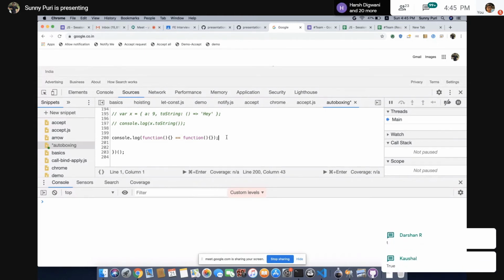Guys, answer. If you are stuck somewhere, let me know. Four true, almost four false. True. Okay, we'll see. First of all, this is an object, right? Both are objects. We know it as a function, but behind the scenes it's an object, non-primitive. In case of non-primitive, when both types are the same, coercion is not going to happen.